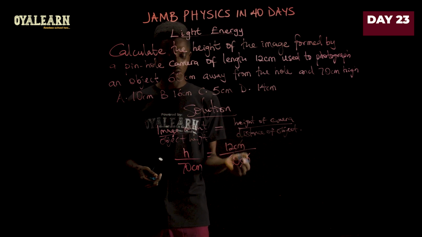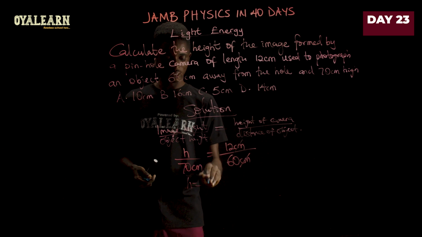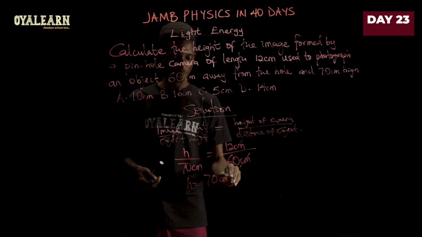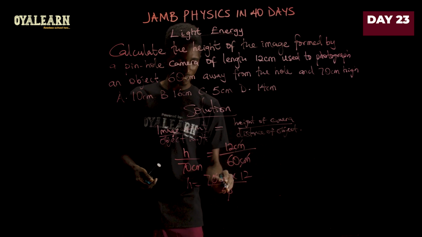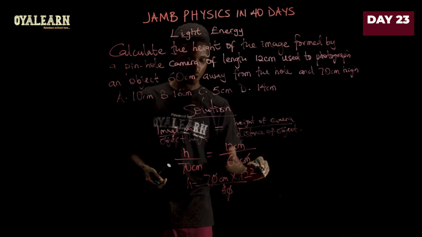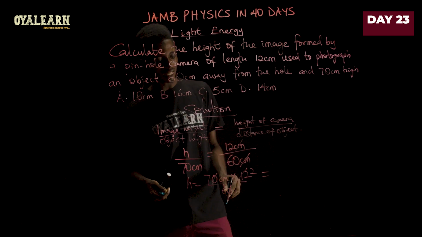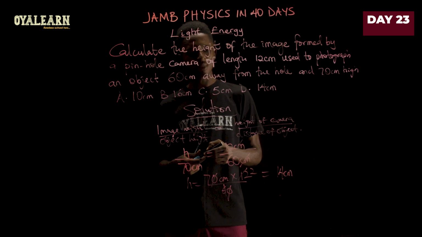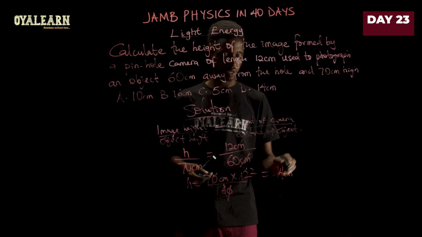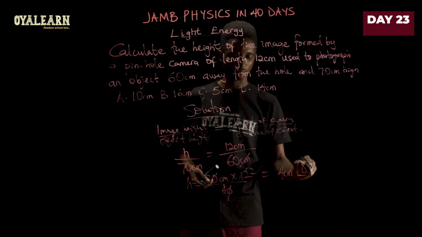So centimeter here cancels centimeter. So H equals 70 centimeters multiplied by 12 all over 60. 0 cancels 0. 6 here 1, 6 here 2. So we have 7 centimeters times 2, and that will give us 14 centimeters. So the answer to this question is option D.